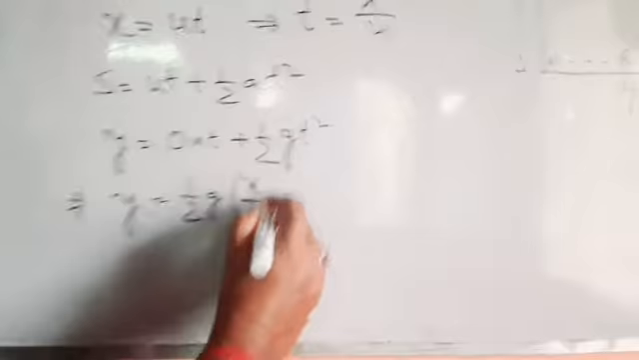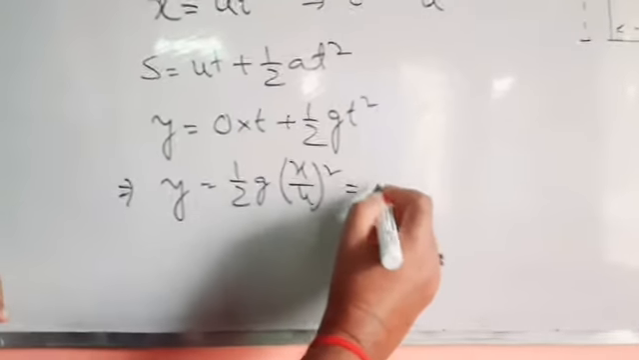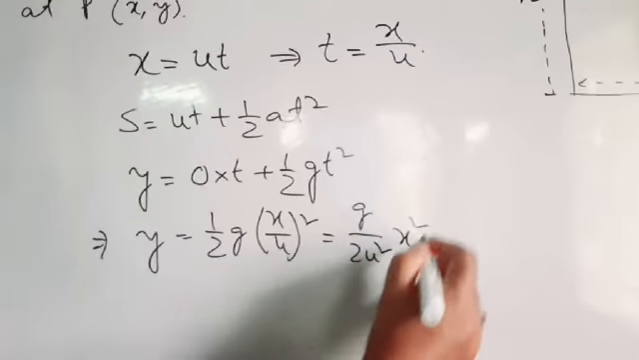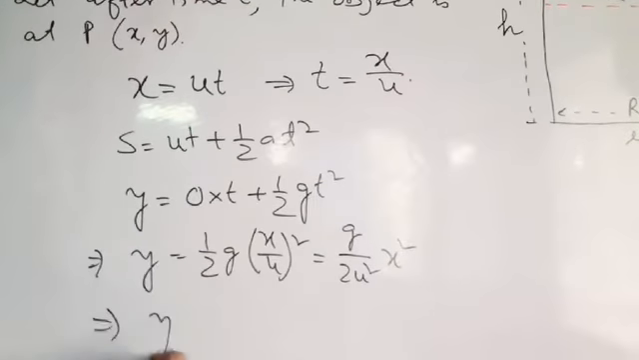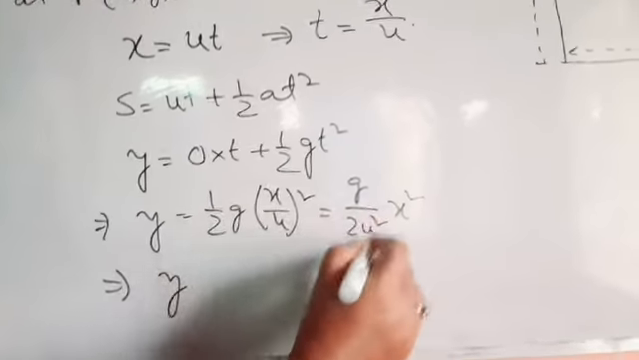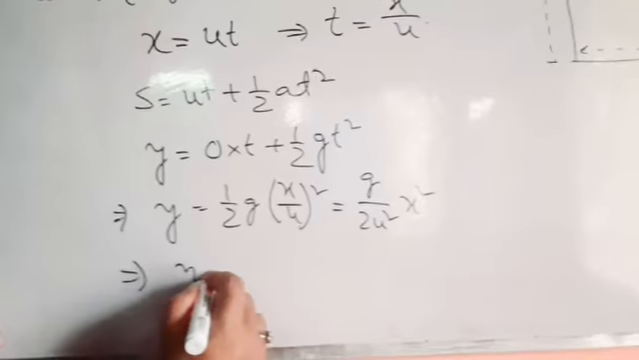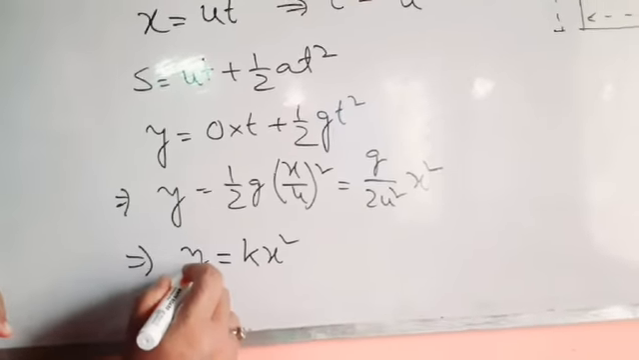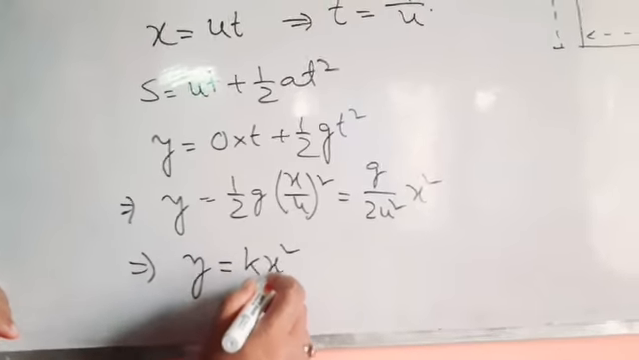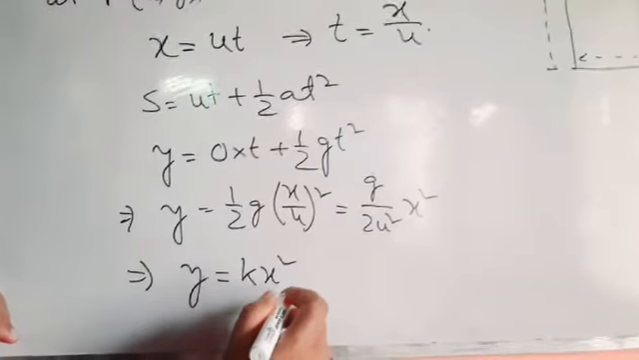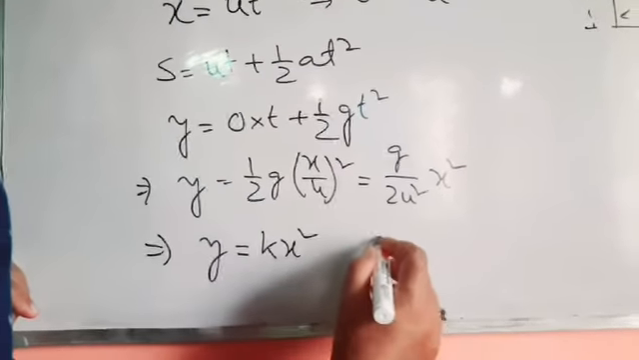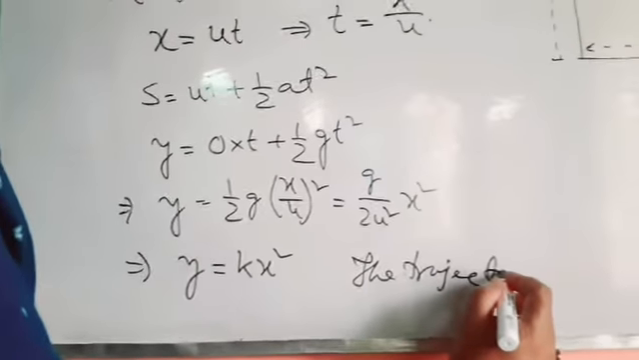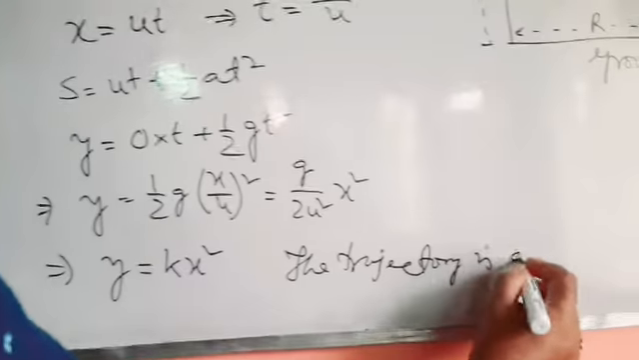This value you have to put. So it is what? x by u whole square. So that means here we can write g by 2u square x square, or y equal to, this is constant, g by 2u square. So in place of this one we can write k x square. So this is y. y is a quadratic function of x, and this is the equation of a parabola. So the trajectory is a parabola.